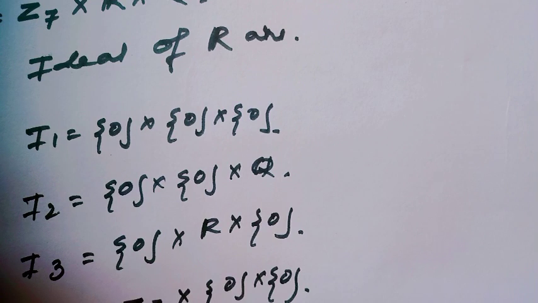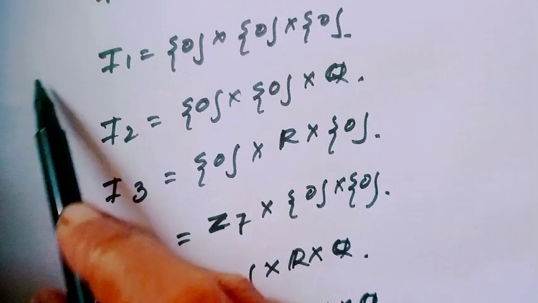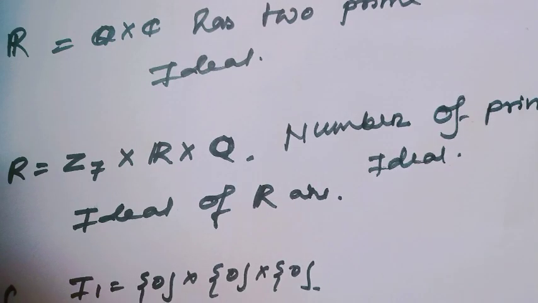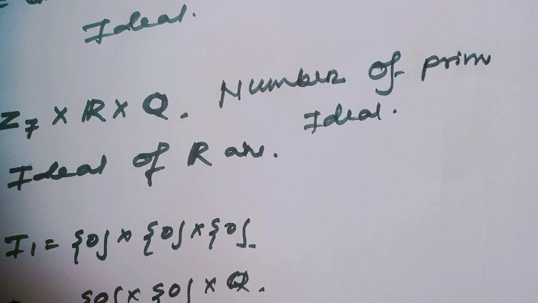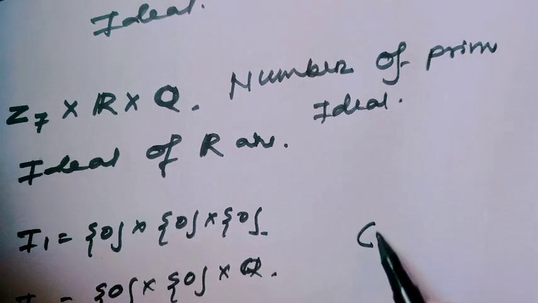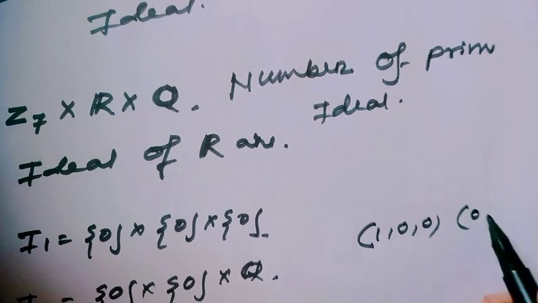At first I highly recommend that if you haven't seen my earlier video, please see it first. Then today's video will be very easy. This type of ideal I had discussed in my earlier video elaborately. Now I will find the number of prime ideals of this ring R. For I1, consider two elements (1, 0, 0) and (0, 0, 1).